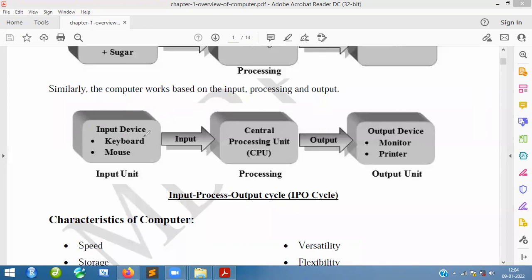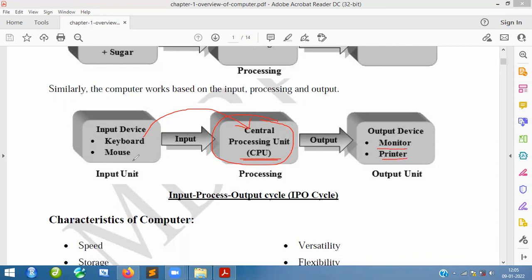Finally, that data will be given to the central processing unit, which is called the CPU. I told you already. So this input will be given to the CPU. That CPU is going to have a chip, which is called a processing chip. This processing chip is going to take that as instructions. Again, it will do some calculations, nothing but processing. Finally, you are going to get it on the monitor or printer. So this is called output.